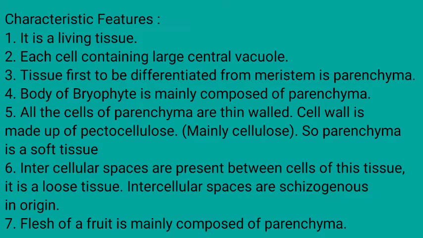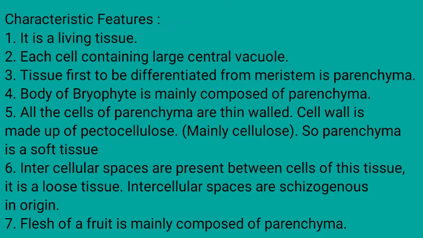Characteristic features of parenchyma. Parenchyma is a living tissue. Each cell of parenchyma contains a large central vacuole. The tissue first to be differentiated from meristem is parenchyma only. The body of a bryophyte is mainly composed of parenchymatous tissue. All the cells of parenchyma are thin-walled. The cell wall is made up of pectocellulose, mainly cellulose and also pectin. So parenchyma is called soft tissue.